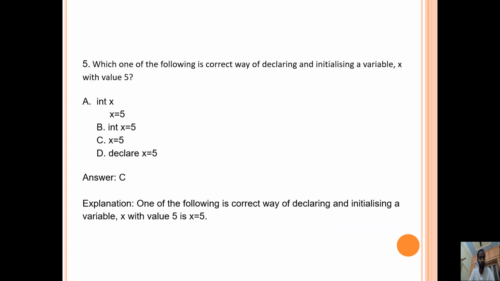Now coming back to the fifth one. Which of the following is the correct way of declaring and initializing the variable x with value 5? To declare and initialize a variable in Python, we need not specify the data type. The Python interpreter implicitly assigns the data type to a particular variable. That's why int x equal 5 is not correct. So x equal 5 is correct. That's why option C is correct. So these are the 5 questions we have to explain here. Thank you.